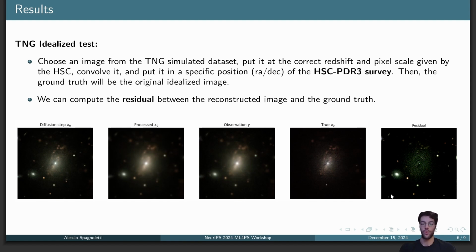A first result is a test made on simulations. We have, for example, the true galaxy here. We can think about this galaxy as if it was observed by the HSC telescope. So we can put it at a specific redshift and apply the PSF. And what we try to do on the left is to reconstruct it using our tailored trained model. We can see that the residual is just the background that is added during the simulation, but the central part of the galaxy is exactly the same.